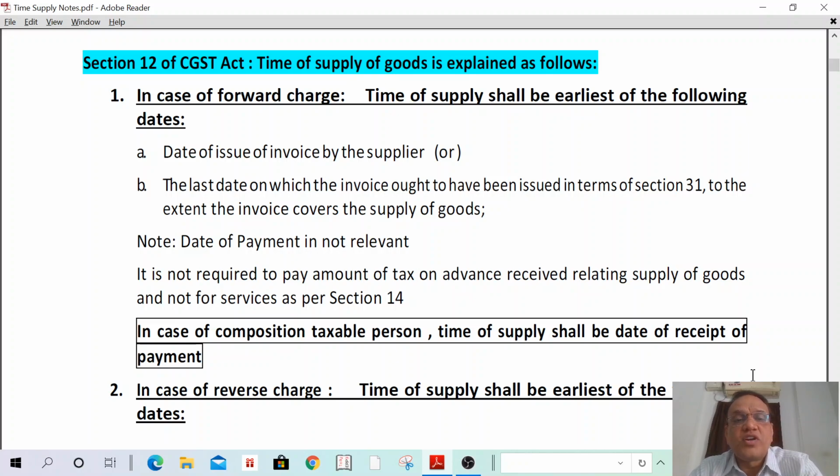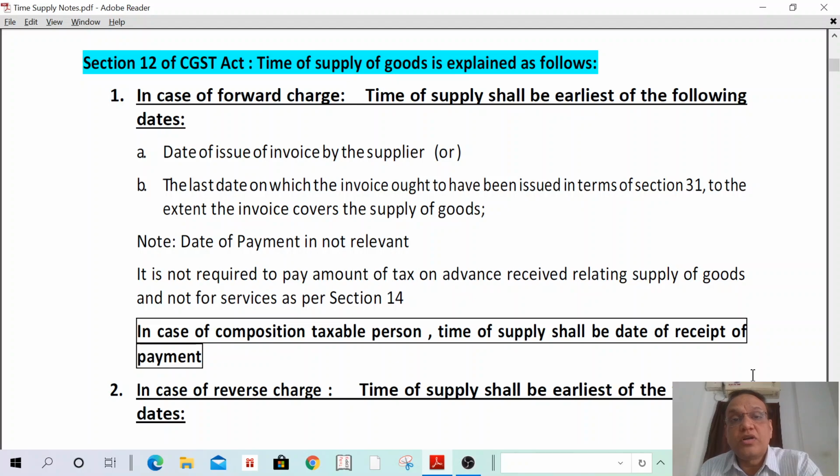First, in case of forward charge, time of supply shall be the earliest of the following. In case of supply of goods under forward charge, the time of supply is the date of issue of invoice by the supplier, or the last date on which the invoice ought to have been issued in terms of Section 31, to the extent the invoice covers the supply of goods. That means due date of invoice. So the time of supply shall be the date of invoice or due date of invoice, whichever is earlier.